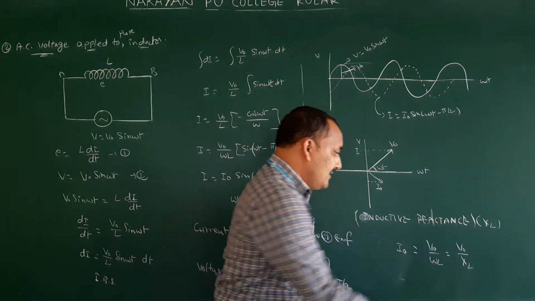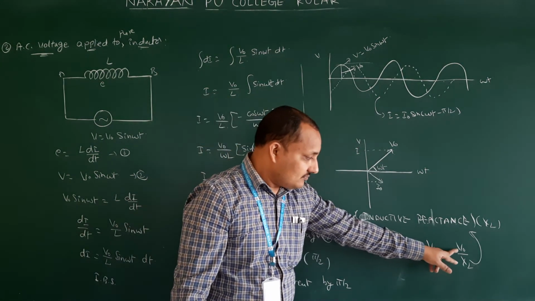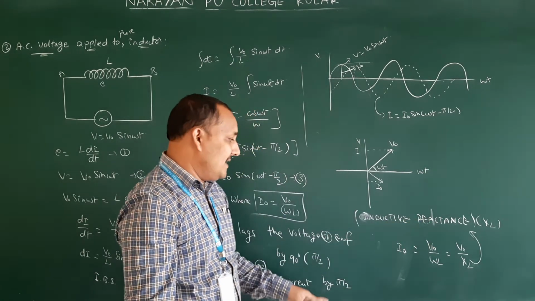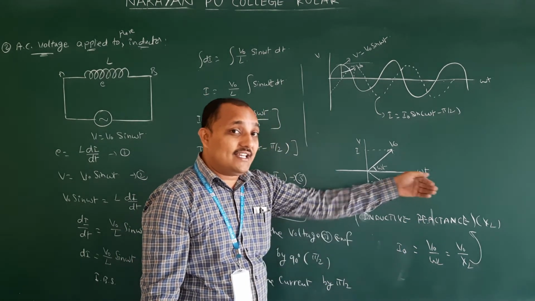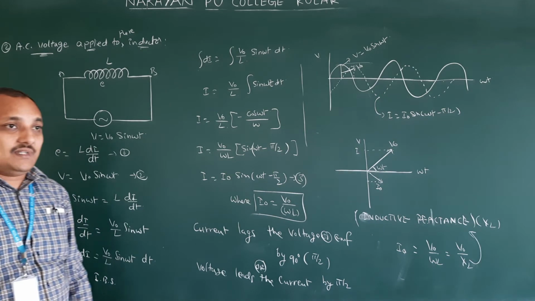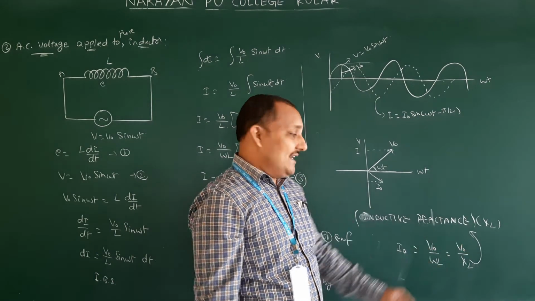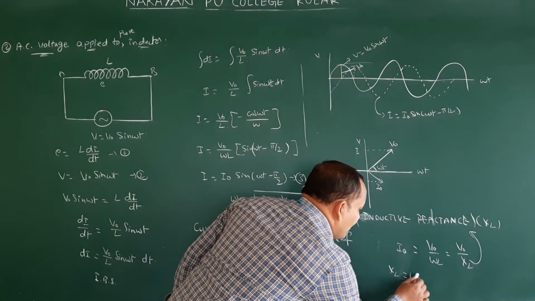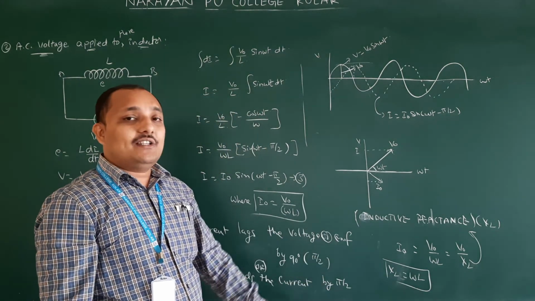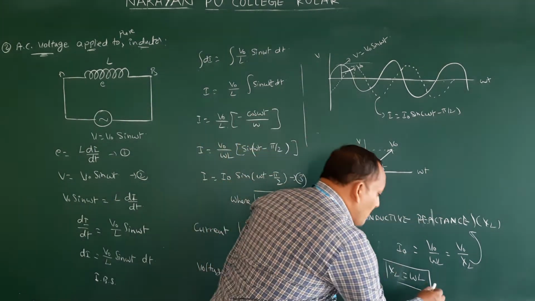What does this XL mean? Not the size of a shirt or anything. V naught by XL, where XL refers to inductive reactance. What is inductive reactance? In this denominator term we are representing resistance. The resistance applied by the inductor to the alternating current, we call inductive reactance. So XL is equal to omega L. Now what are the units of XL? What is the unit of resistance? Ohm. Therefore, the unit of inductive reactance is also ohms.